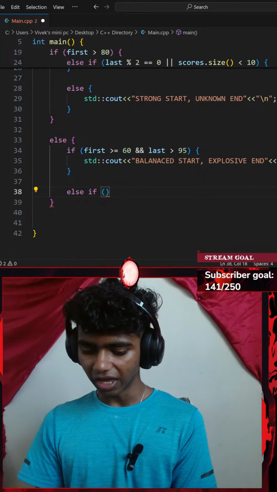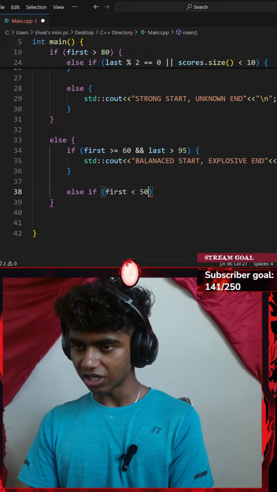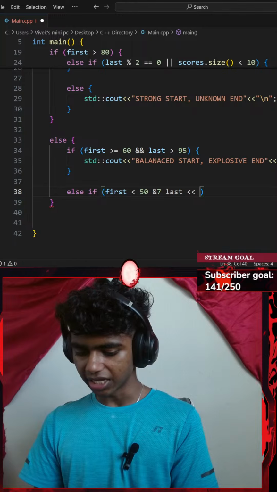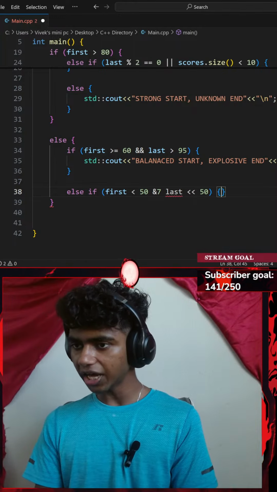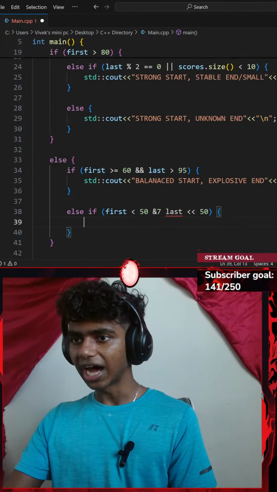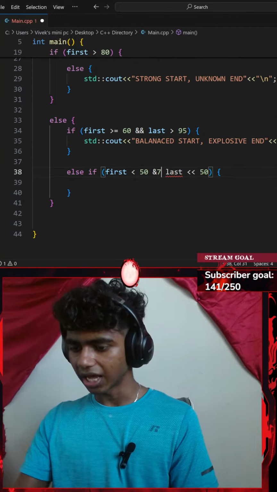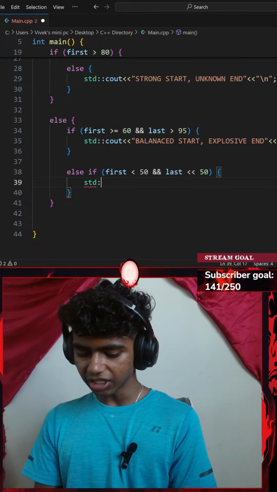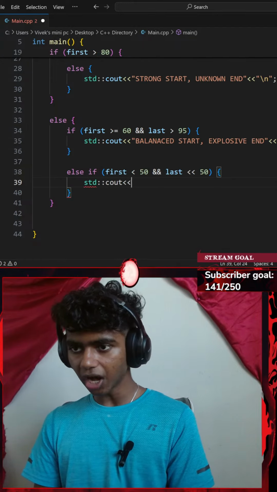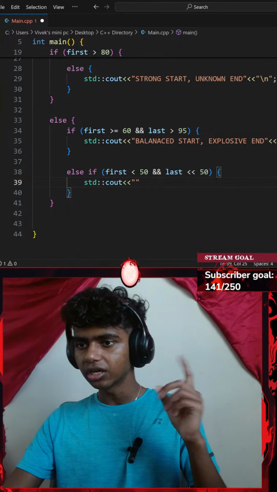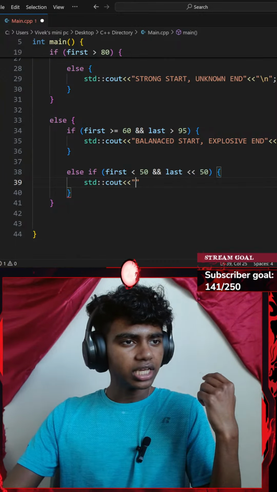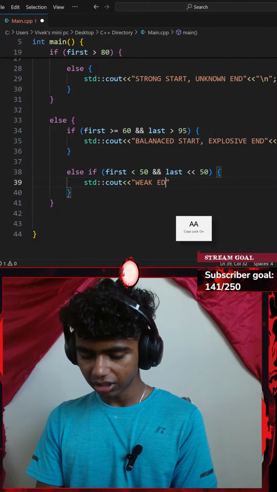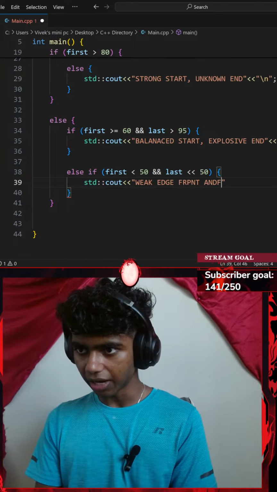Okay, so if my first variable is less than 50 and my last variable is less than 50 as well, I add a pair of curly braces. Is it called last? Okay, it is called last. There we go, this should be two hands. Okay, I go with a standard console output with an insertion operator, which is going to be saying something like, let's see, it says weak edge front and back. So let me go ahead and add weak edge front and back.